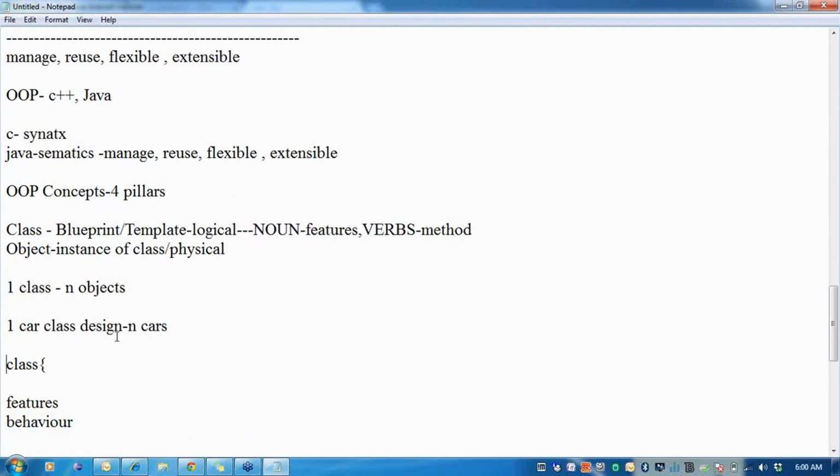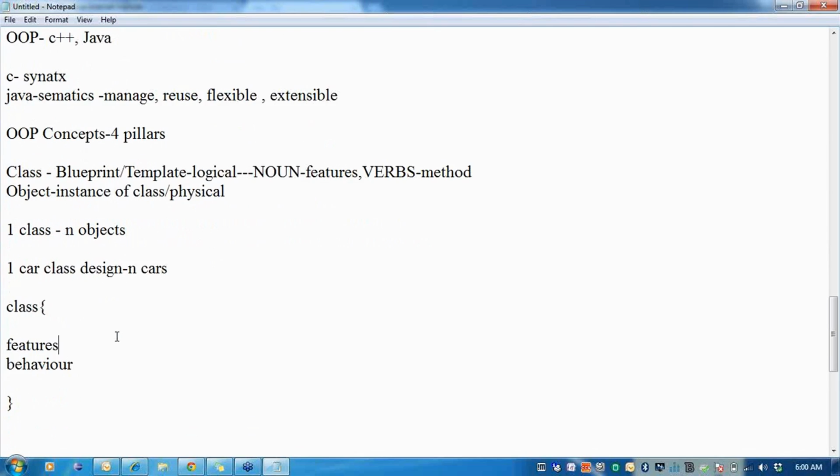In the class, I can store the features and describe them as variables. For the behavior, I can specify something called methods.